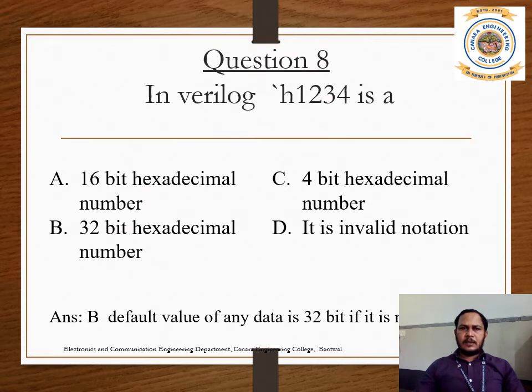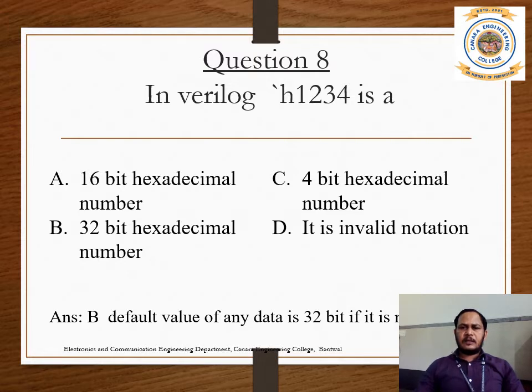Question number 8: in Verilog, the default bit size is what? H1234 is a 16-bit hexadecimal number, or a 32-bit hexadecimal number, or a 4-bit hexadecimal number, or an invalid notation.